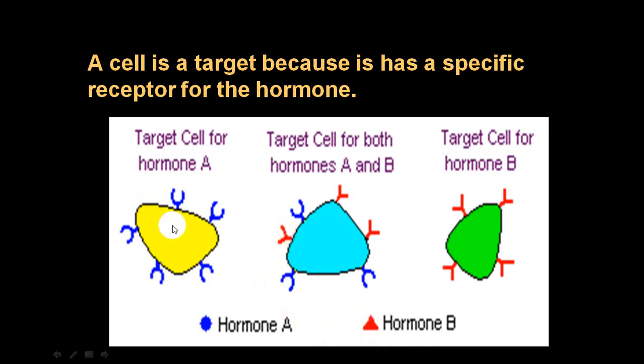So this particular cell has a receptor for only hormone A. This has a receptor for both hormone A and B. This cell has a receptor only for hormone B. So this will not respond to hormone A, and this will not respond to hormone B. That is a typical pattern you come across in the endocrine system. Or some cell may not have any receptor, so they will not respond to either hormone A or hormone B.